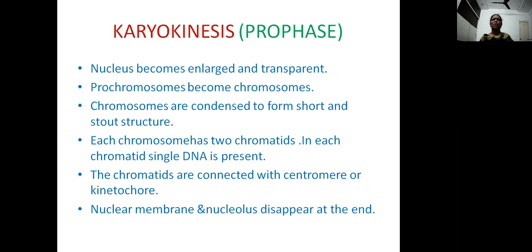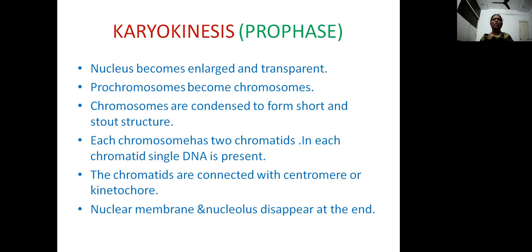The nucleus becomes large and transparent. The chromosomes are formed here. The prochromosomes, which are in the form of thread-like chromatin threads, become chromosomes. These chromosomes are even more condensed to form short and stout structures. Each chromosome has two chromatids, so the chromatids can be seen clearly during this phase.